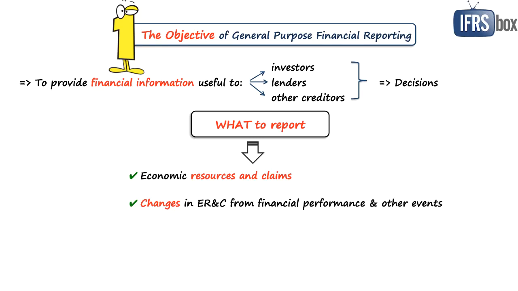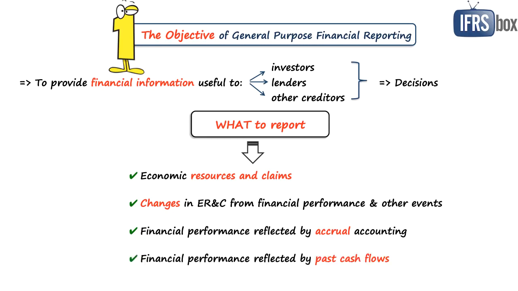Well, financial performance shall be reflected by accrual accounting, so in the periods when the effects of the transactions occur, regardless of the related cash flows. However, information about past cash flows is very important to assess management's ability to generate future cash flows.